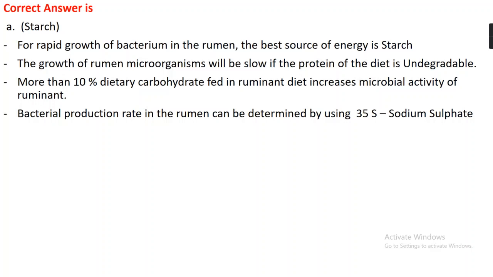The growth of rumen microorganisms will be slow if the protein of the diet is undegradable. More than 10% dietary fat in a ruminant diet decreases microbial activity on carbohydrate, which leads to production of a large amount of volatile fatty acids. Similarly, bacterial production rate in the rumen we can determine by using sodium sulfate.